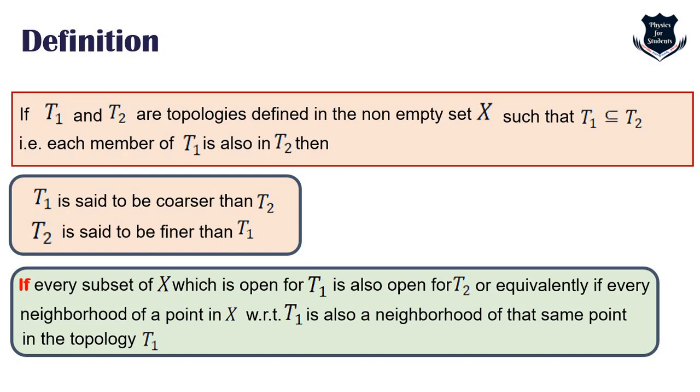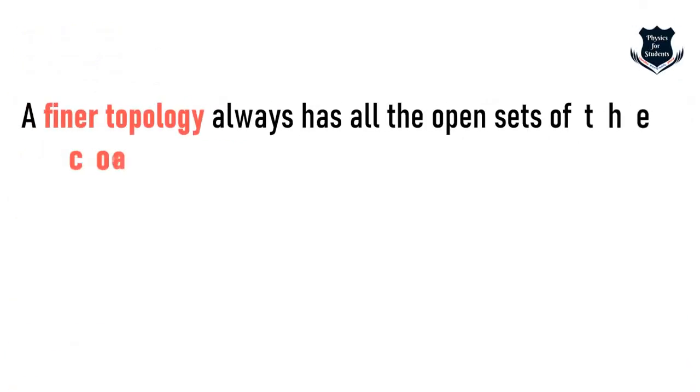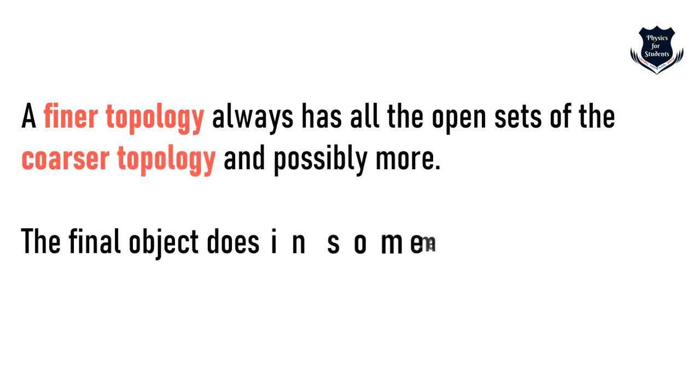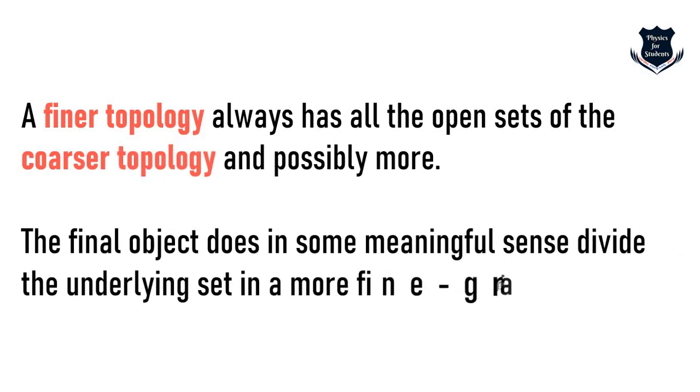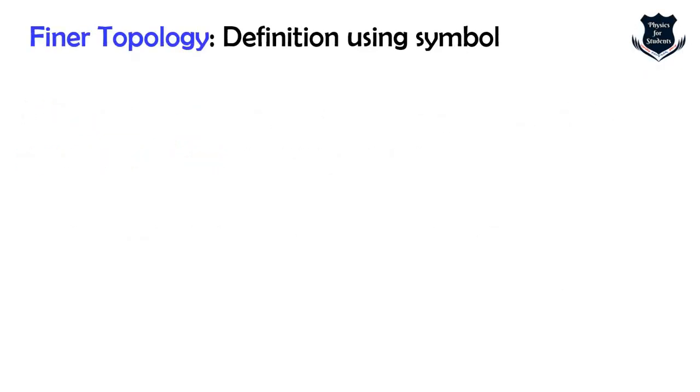So you can find it from here. Okay, this is an important point which I would like to make. A finer topology always has all the open sets of the coarser topology and possibly more. The final intuition is that, in some meaningful sense, it divides the underlying set in a more fine-grained fashion. Fine-grained fashion is the one which I showed right at the beginning, where it is chopped or cut more evenly.